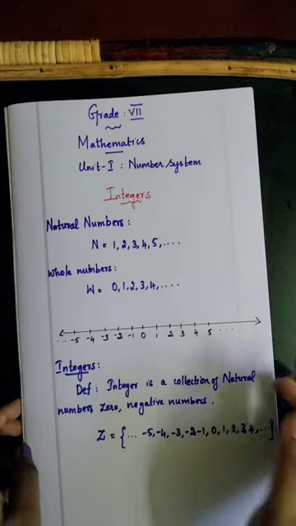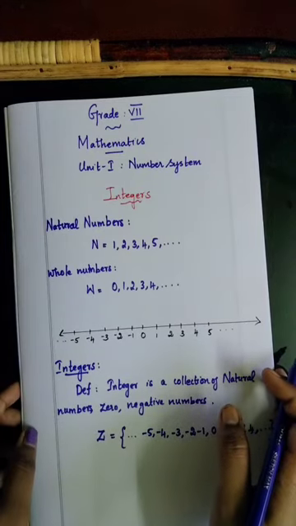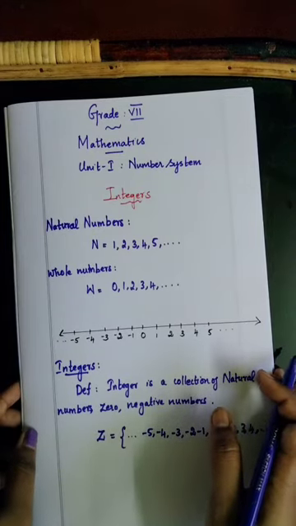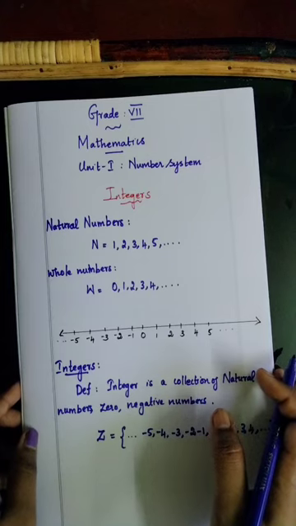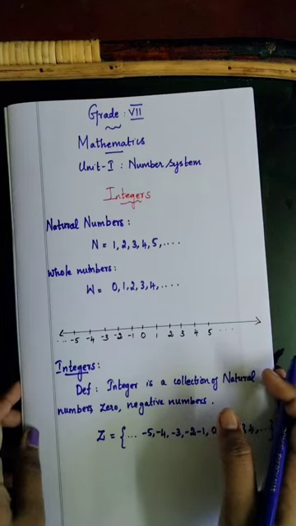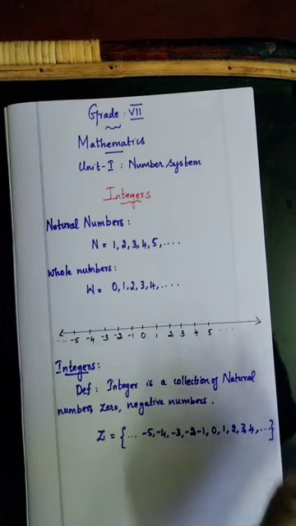Next, there are two types of integers: positive integers and negative integers. What is a positive integer? What is a positive number?